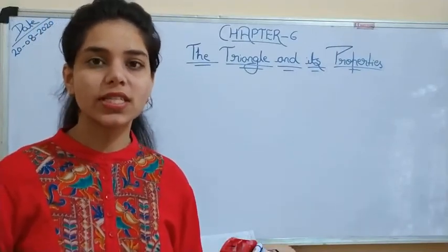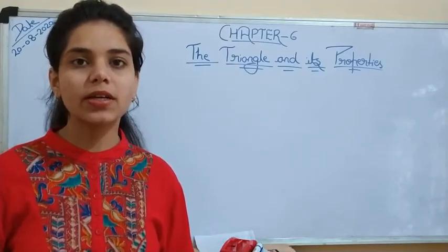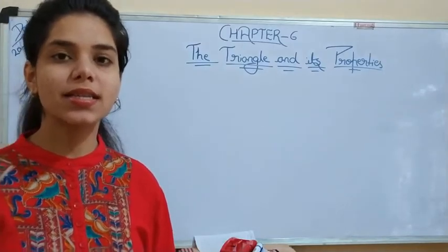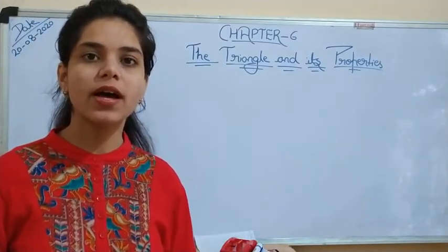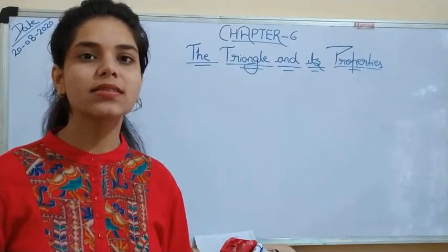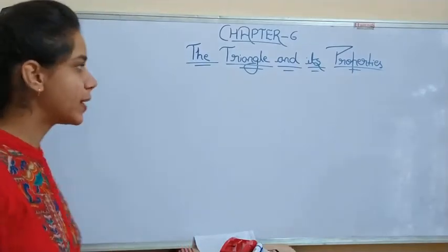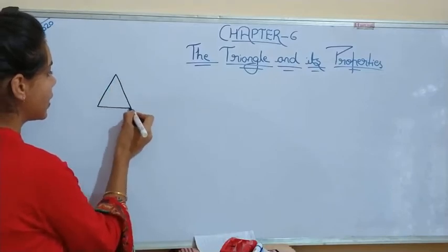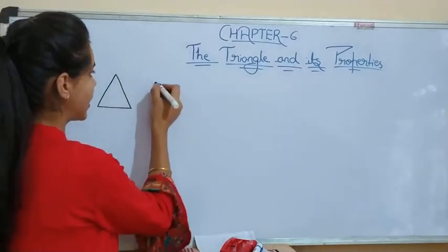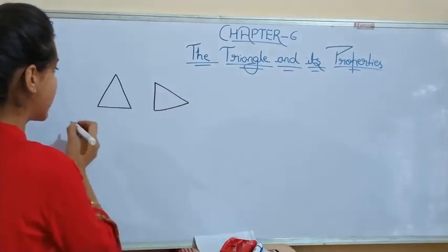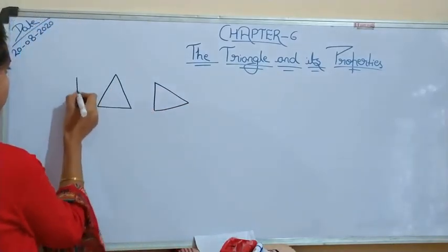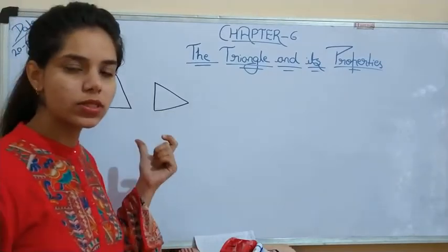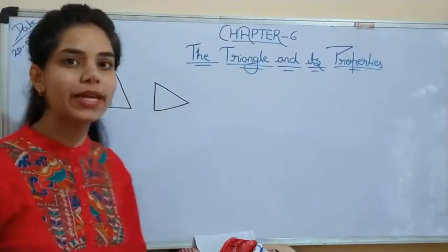So what is a triangle? It is a simple closed figure which is made up of line segments, and it has 3 line segments. It is like this. So this is known as what? Triangle. It can be made like this. It can also be made like this. So all these figures are closed and made up of 3 line segments.